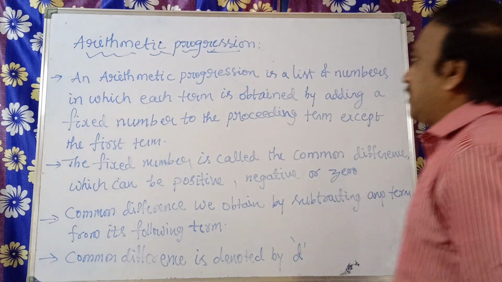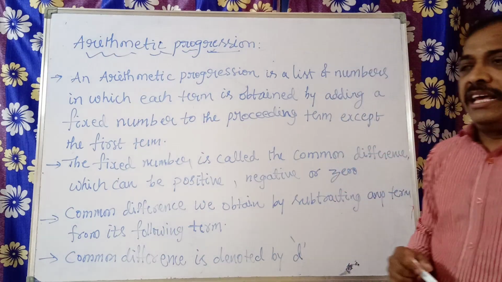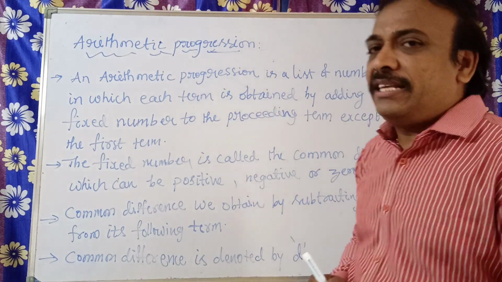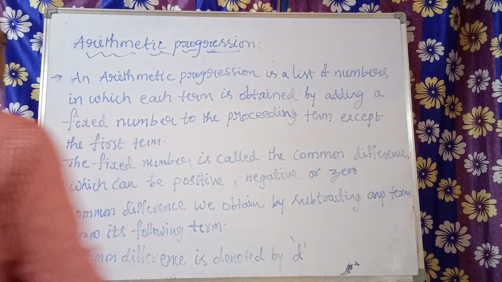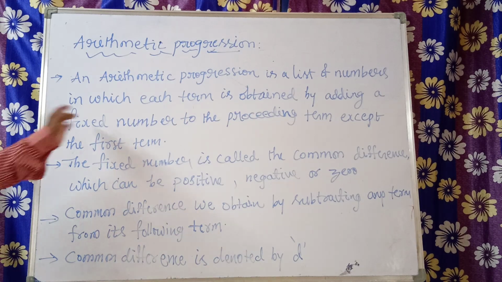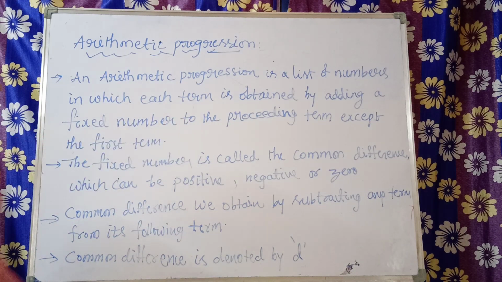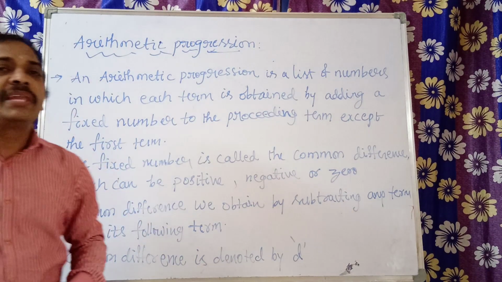See here, arithmetic progression. An arithmetic progression is a list of numbers in which, except the first term, each term is obtained by adding a fixed number to the preceding term.